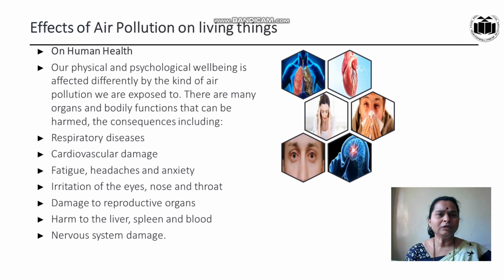Now first one is effect of air pollution on living things. First, on human health: our physical and psychological well-being is affected differently by the kind of air pollution we are exposed to. There are many organs or bodily functions that can be harmed. The consequences include respiratory diseases like bronchitis, asthma, etc. Then cardiovascular damage, fatigue, headache, anxiety, irritation of eyes, nose, throat, damage to reproductive organs, harm to liver, spleen and blood, nervous system damage. These are the effects of air pollution on human health.